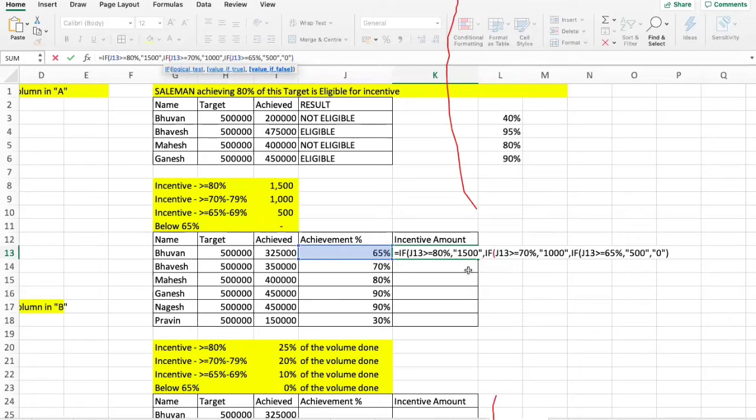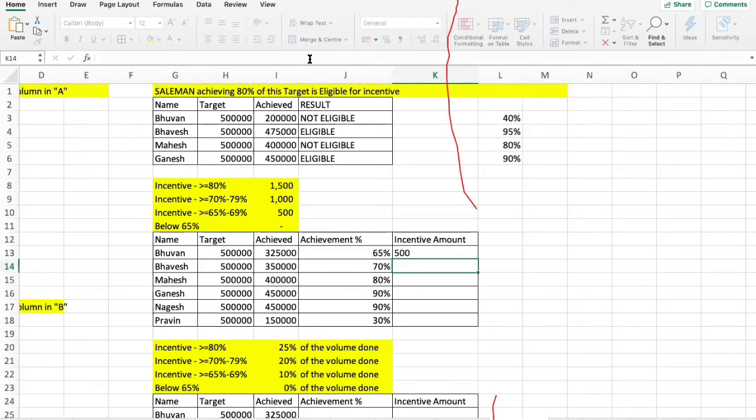Close bracket. You should remember how many ifs you have opened. In my case I have opened 1, 2, 3, so the brackets we are closing should also be 3. 1 bracket close, 2 bracket close, and 3 bracket close, and press enter.